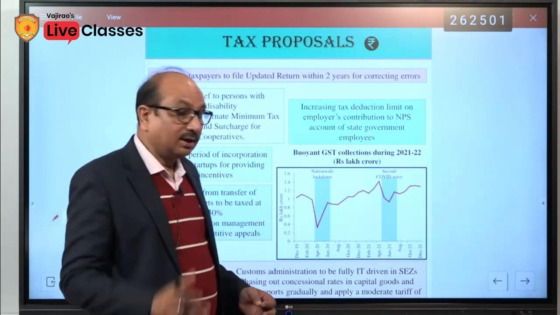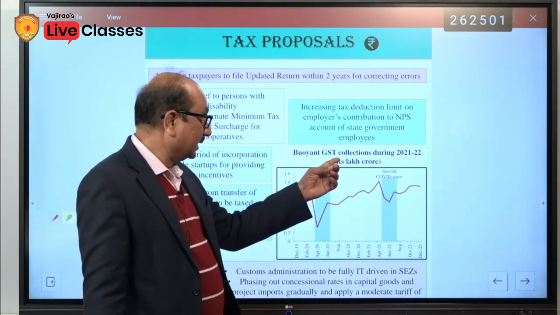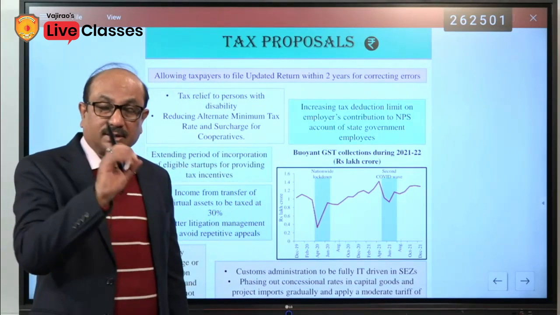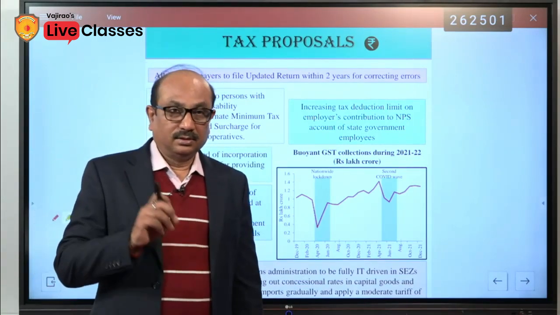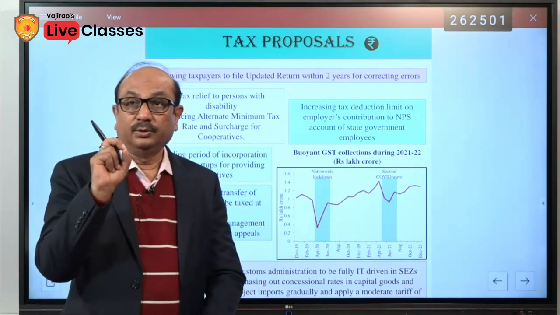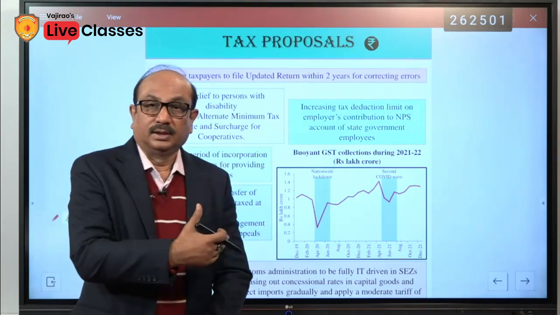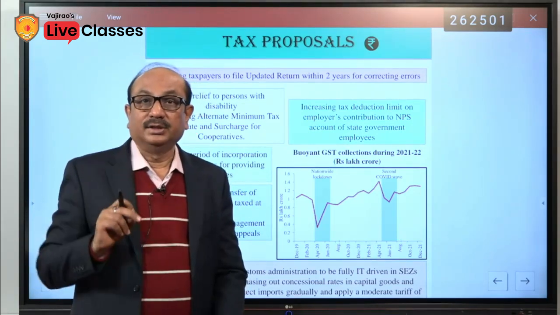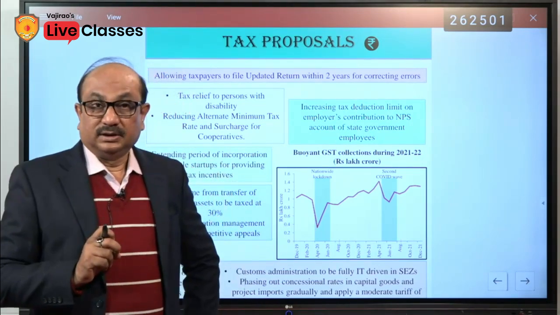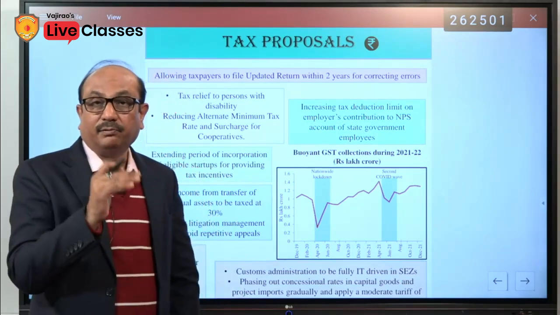We have already discussed the tax buoyancy. Here they are talking about the buoyant GST collection during 21-22, and it was clearly mentioned by the Finance Minister in the budget speech that in January 2022, last month, the highest ever collection of GST was done, and it was 1.4 lakh crore, meaning 1,40,000 crore.